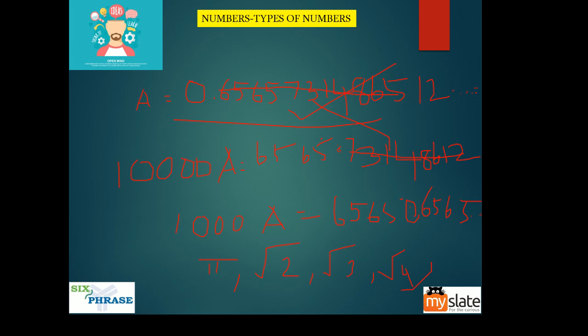All these are irrational numbers. I guess root 2 was the first irrational number that they found out, and it is also called the Pythagorean constant. We know Pythagoras theorem, but how many of you know about the Pythagorean constant? Root 2 is the Pythagorean constant, because that was the first irrational number discovered.